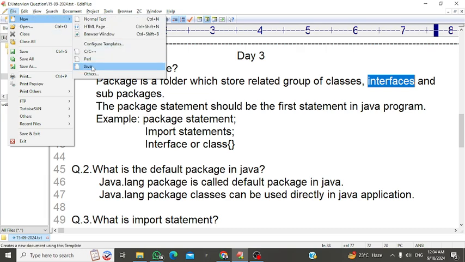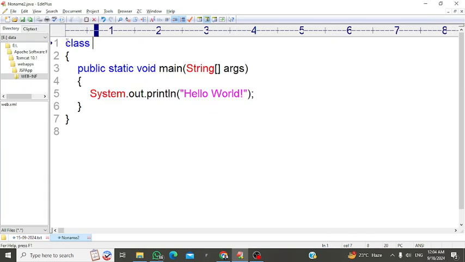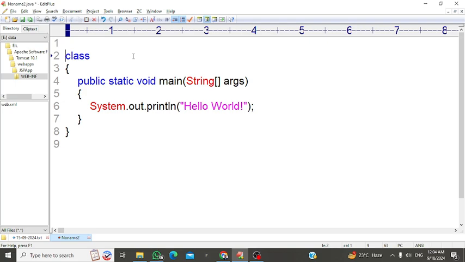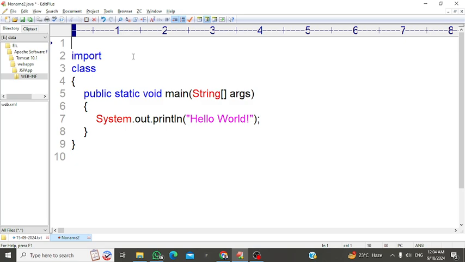Let's see an example of how we write the package. Okay, this is my Java class, sir. Before the class we are importing some packages, and before that, before any imports, we write a package statement: package name, suppose p1, and a semicolon.